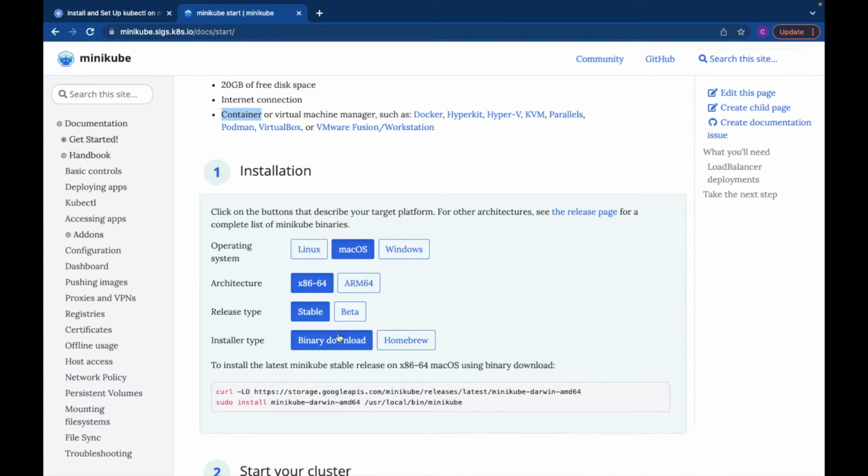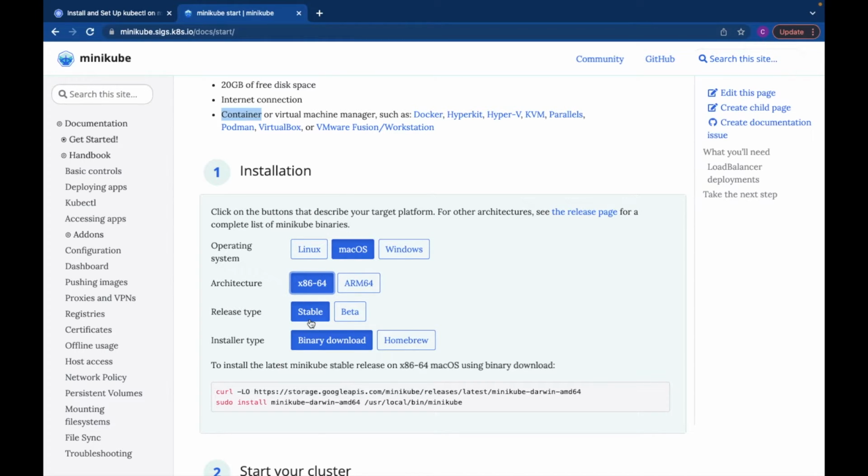It has different combinations according to which we can customize and download the respective Minikube installation file. For example, my system is Mac OS, so I will click Mac OS, and I'm using x86-64. I will click here.